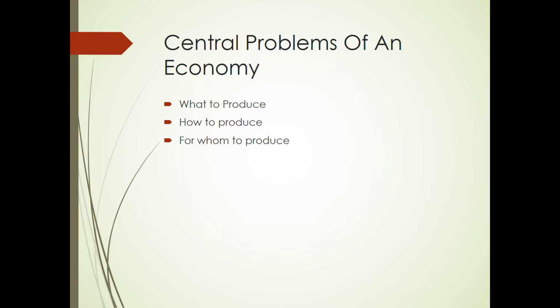We know that in producing goods and services, four factors help: land, labor, capital and enterprise. That is why they have their share in the production. So produced output is distributed among four factors in the form of rent, wages, interest and profits. So this problem of for whom to produce basically deals with who gets how much to consume.